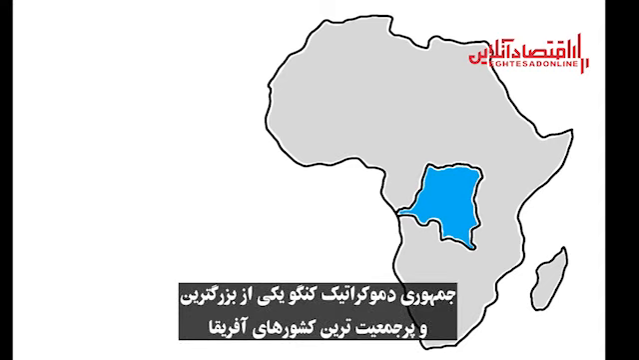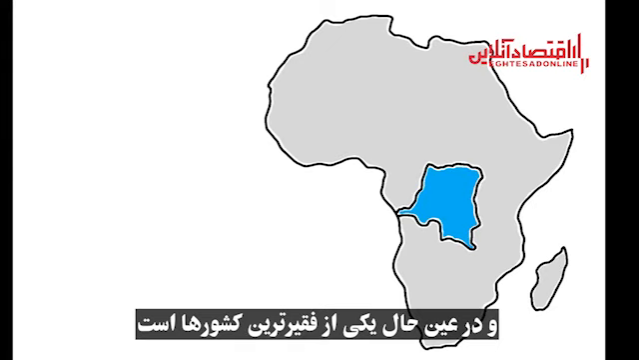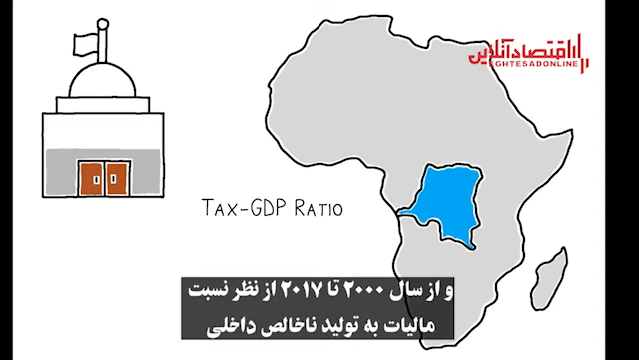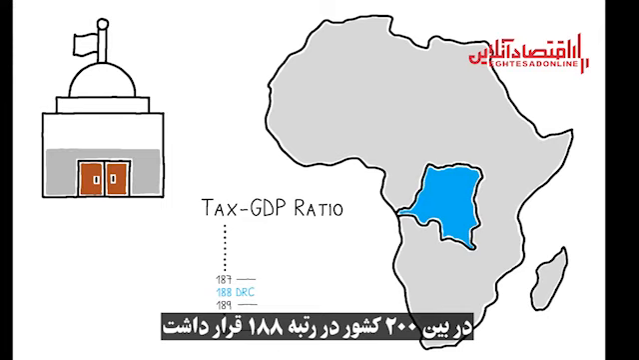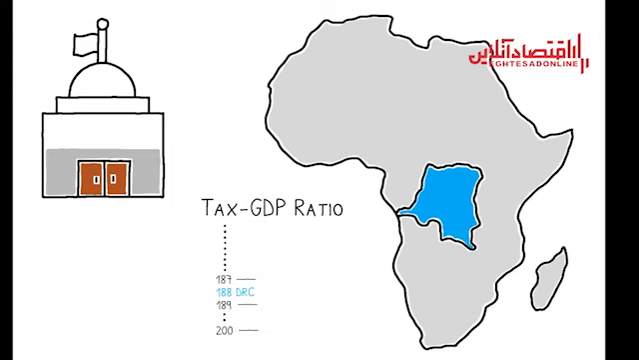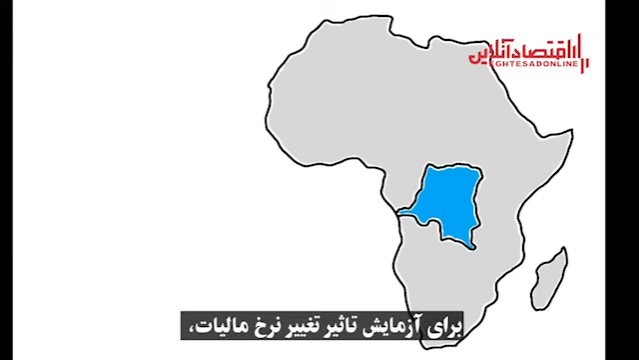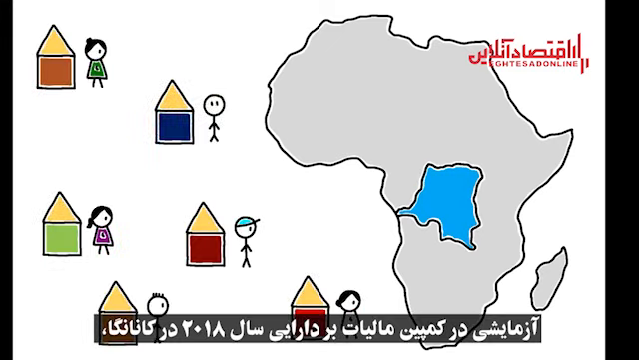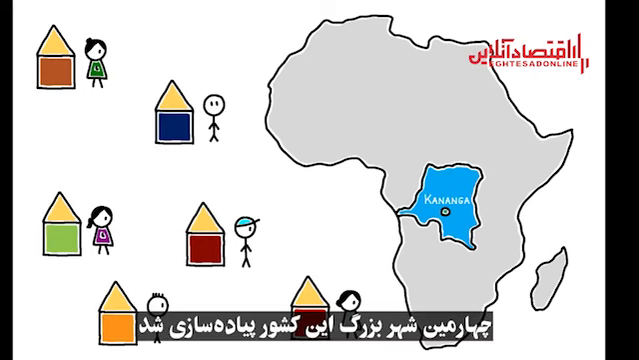The DRC is one of the largest and most populous countries in Africa, but also one of the poorest. The country has low state capacity, especially in terms of tax enforcement, and from 2000 to 2017 was ranked 188th out of 200 countries in terms of its tax to GDP ratio. To test the impact of changing the tax rate, an experiment was embedded in the 2018 property tax campaign in Kananga, the country's fourth largest city.